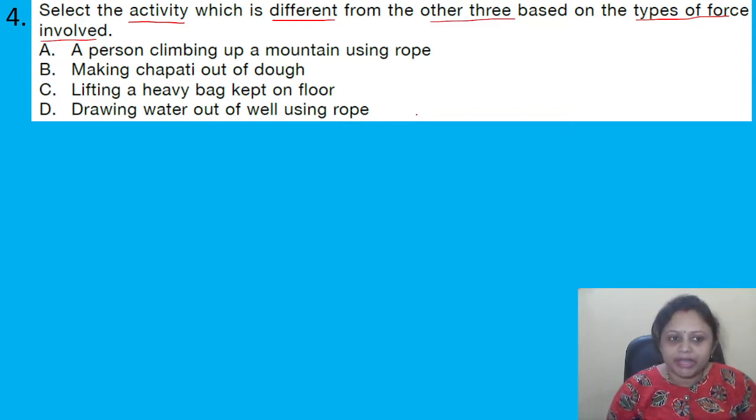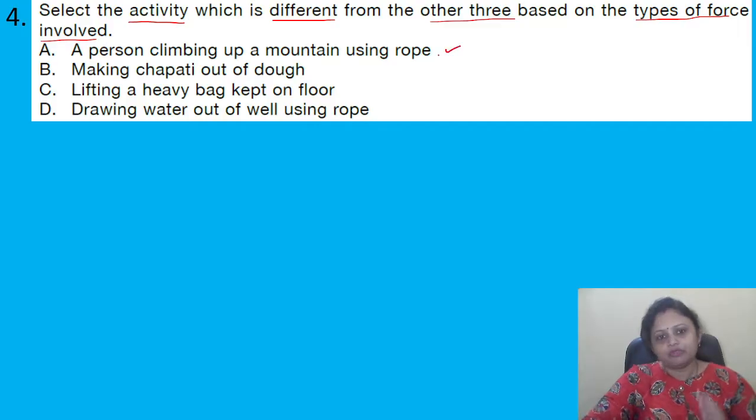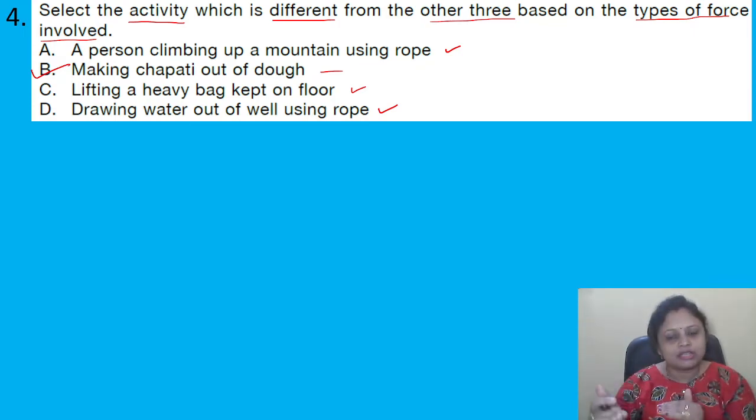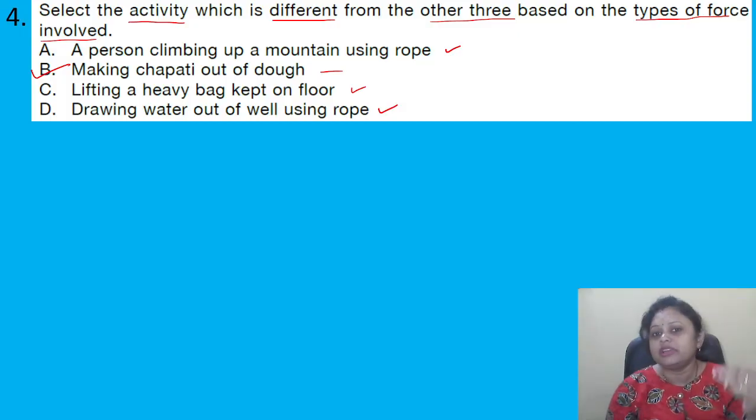So here in option A, a person climbing up a mountain using rope, the force is acting opposite to the gravitational force. Making chapati out of dough is not this type of force. Lifting a heavy bag kept on the floor is also acting opposite to the gravitational force. Drawing water out of well using rope is also acting opposite to the gravitational force. So option B is different from the other three based on the type of force. In all these three options, the forces are acting opposite to the gravitational pull.